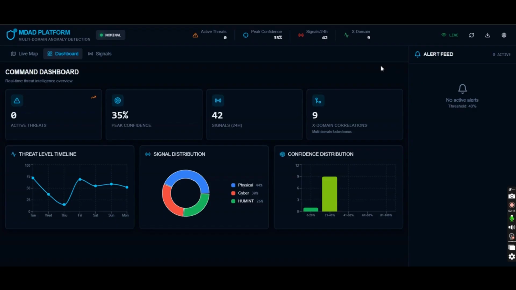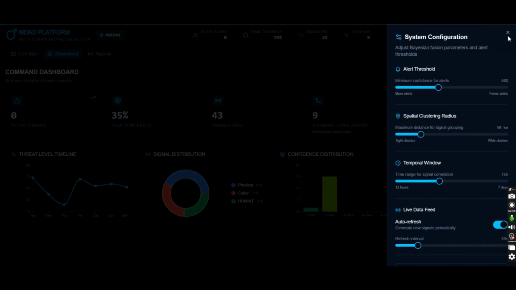And then the important part is the alert feed. The high priority threats, those having more than 70% confidence, will be shown here so that we can take action. And then the header controls. The live toggle lets us turn the real-time signal generation on and off. This is only for the prototype. Then recalculate and download: we can download the current threat report as a JSON file. And then the settings icon, where we adjust the alert threshold, spatial radius, and so on.